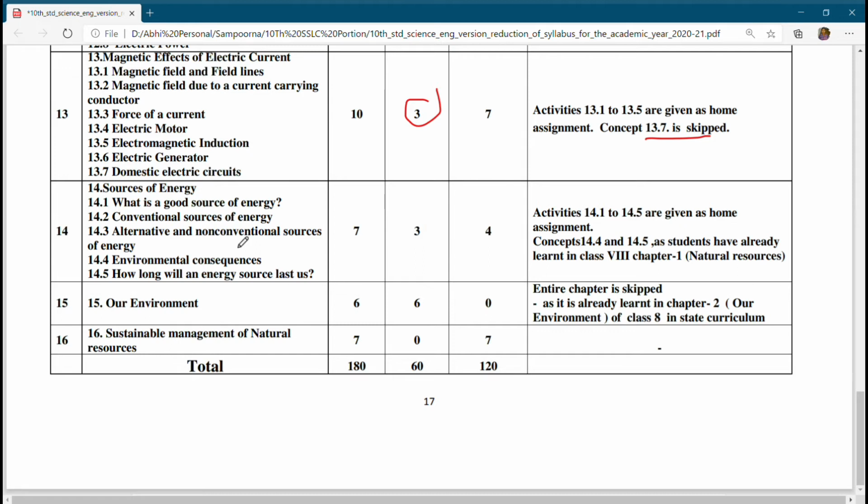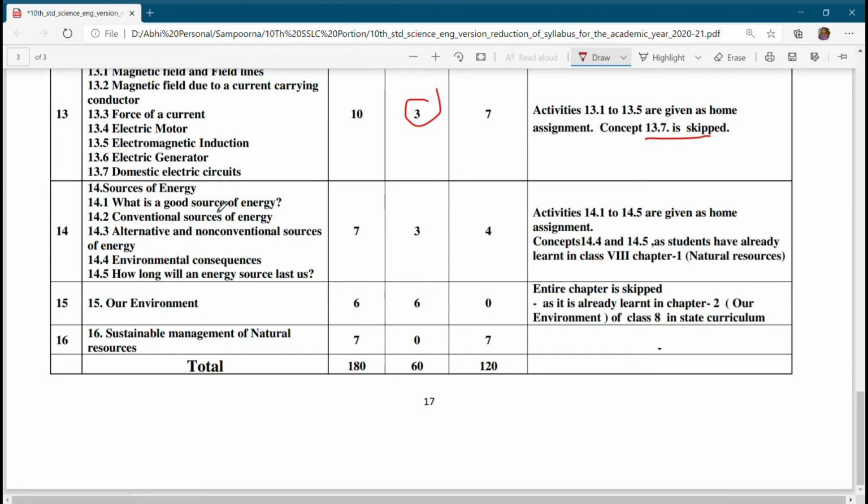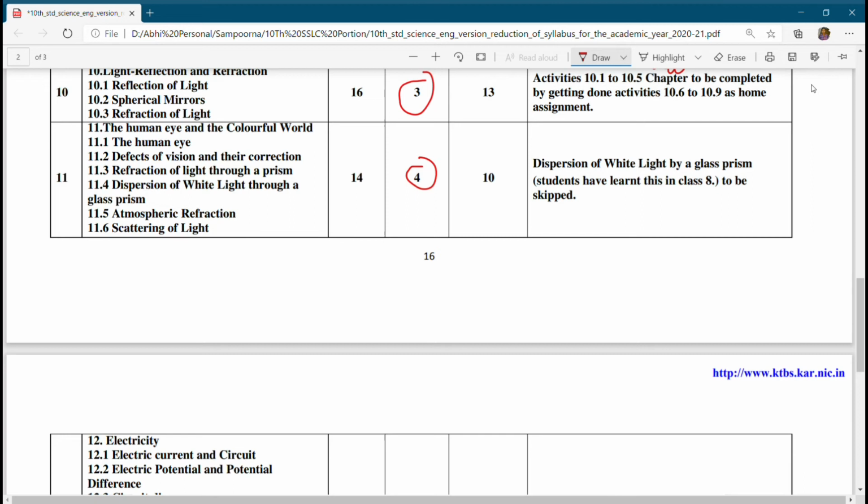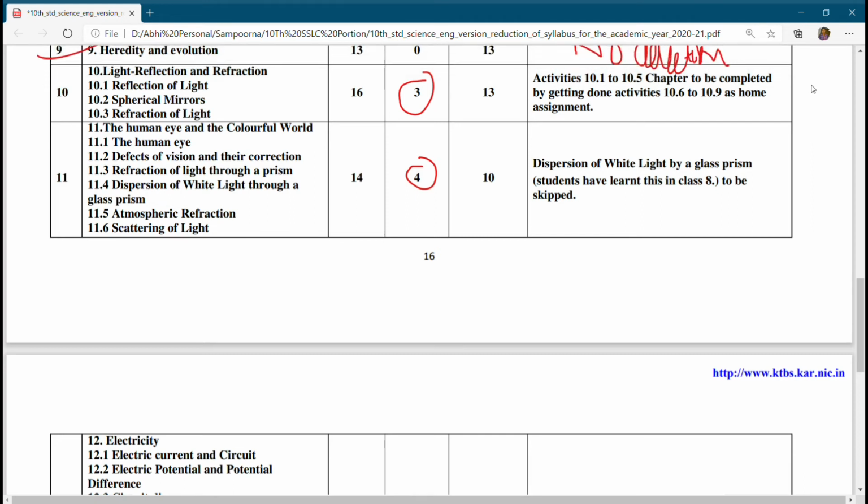Now next one, sources of energy, only 3 hours is reduced. Then our environment, the entire chapter is skipped. Our environment is not to be studied. Sustainable management of natural resources, this chapter is there. So out of a total 180 hours, 60 hours has been reduced, so only 120 hours has been provided. Okay, coming to the next subject.